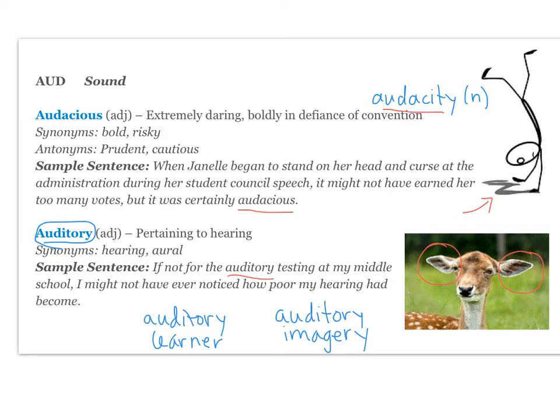I also gave you down here, being an auditory learner means that you learn best when you hear things. And auditory imagery is imagery about sound, so that description of a sound in great detail.